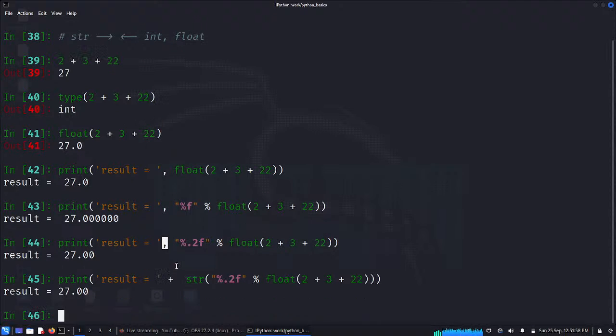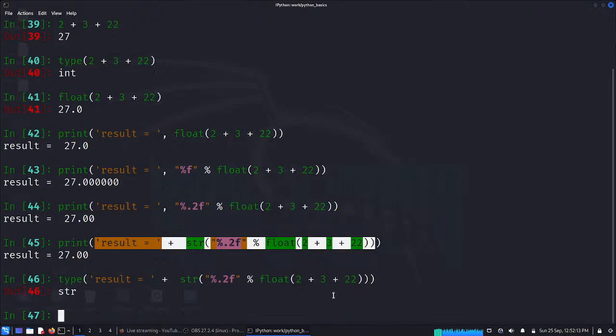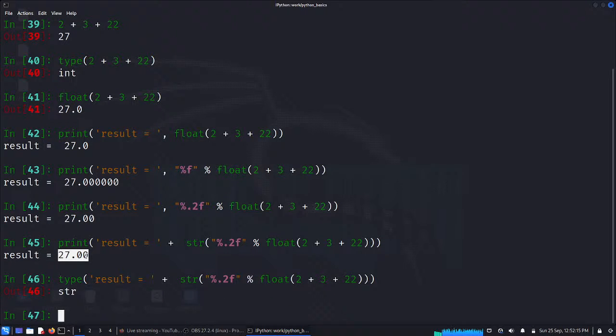So if you look at the whole thing now, what is the type of this whole thing here? It is a string, yes, even though it looks like a floating point number.